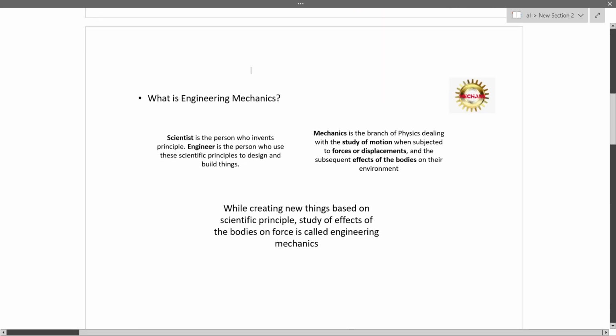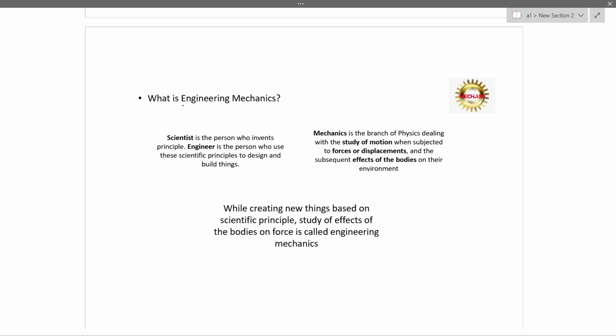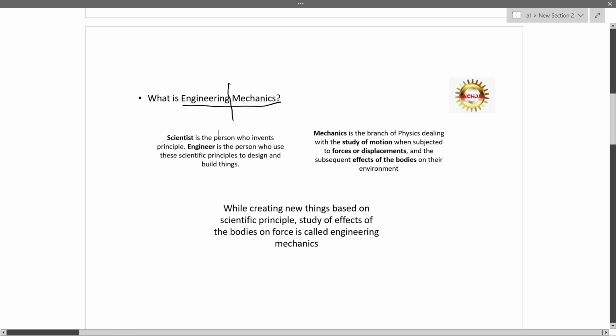So before going into the subject, we should know what is engineering mechanics, right? To understand this, we should divide this word into two: engineering and mechanics. So what is engineering? Generally, what engineers will do that we call as an engineering.